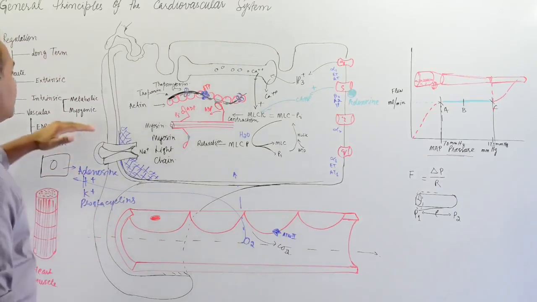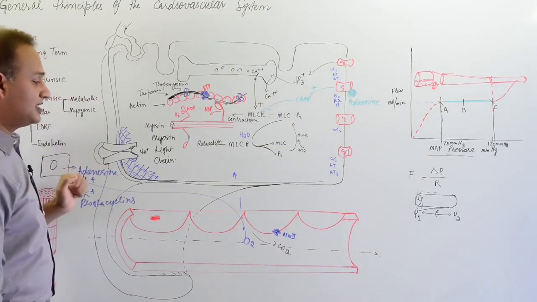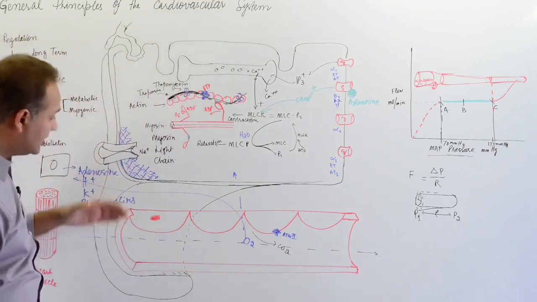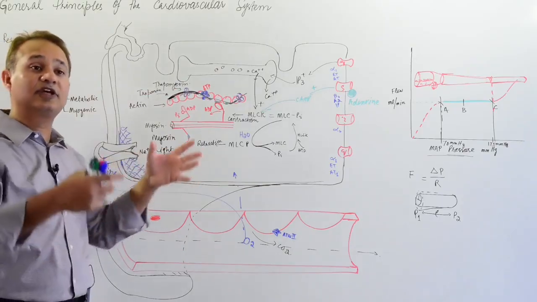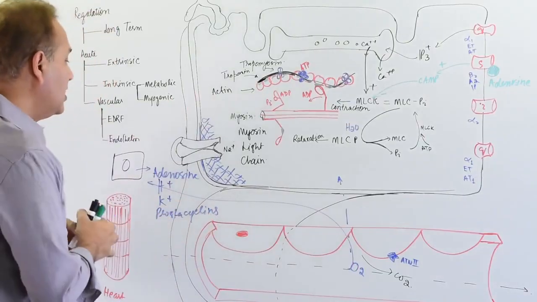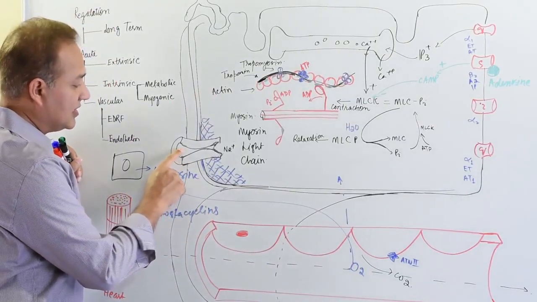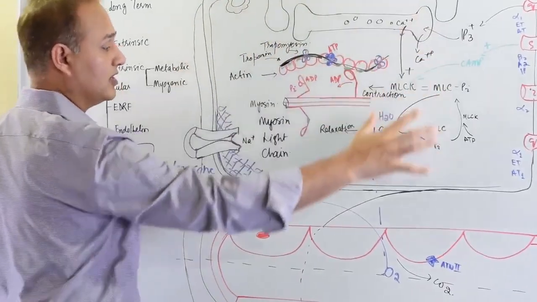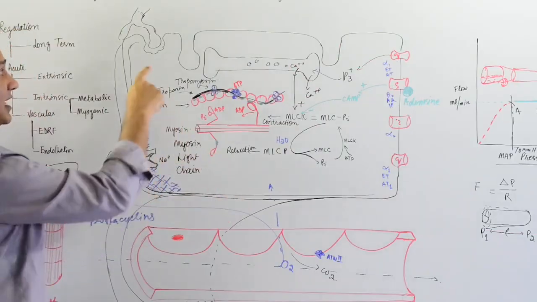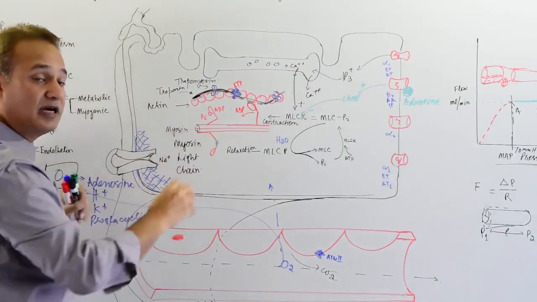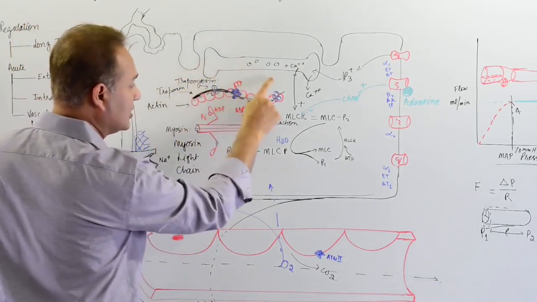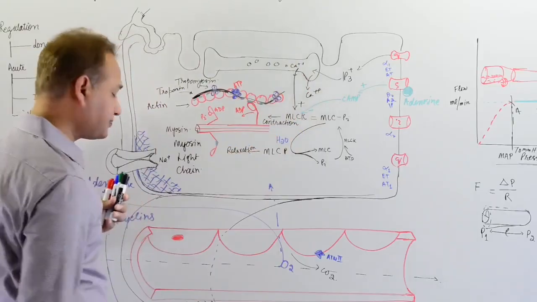Let's talk about the myogenic theory. The myogenic theory says that the muscle itself, this muscle here around the blood vessel, is also responsible for its own control of contraction and relaxation. So let's see how that happens. Let's look at the channel here. Let's say this is a sodium channel in the smooth muscle. We know that when the excitation comes in, that would cause the sodium channels to open up. The cell would become depolarized. That depolarization would cause the calcium to be released, and that calcium would cause the contraction to occur.